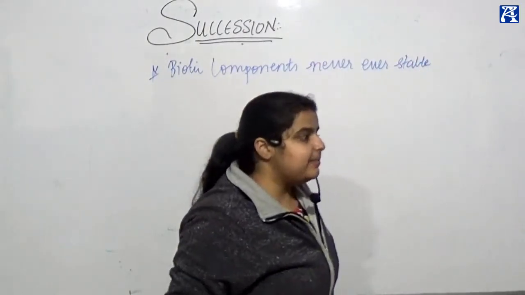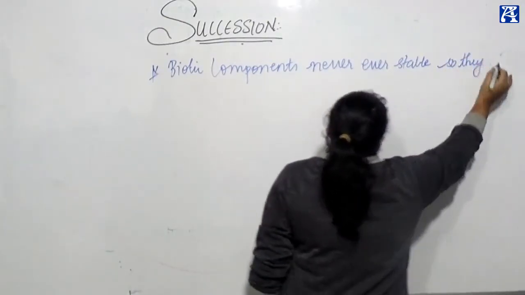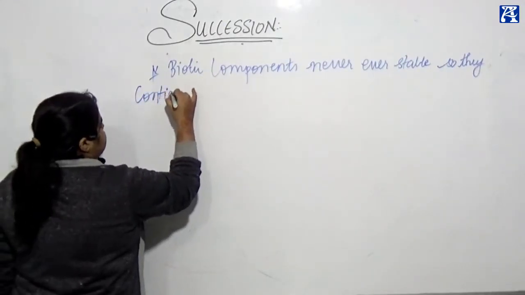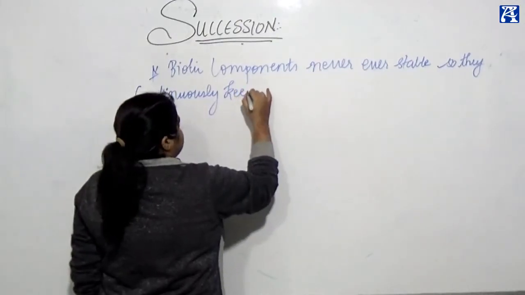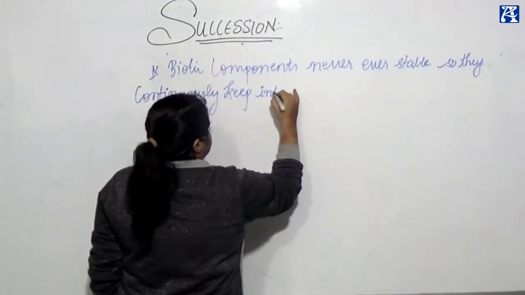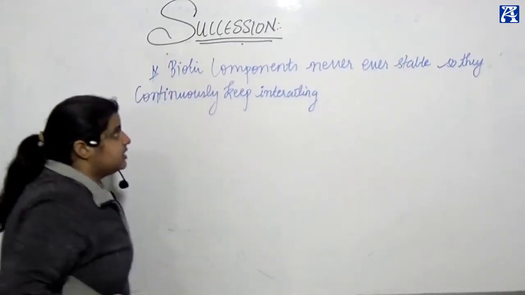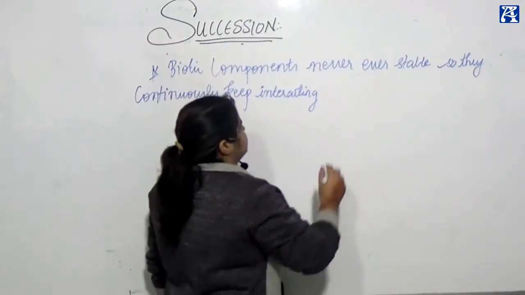So they keep interacting. They continuously, mark my word, continuously keep interacting.